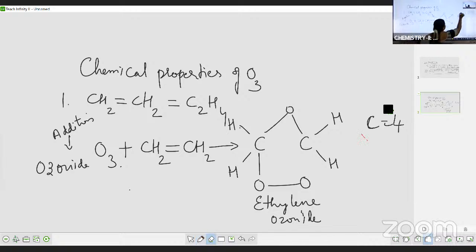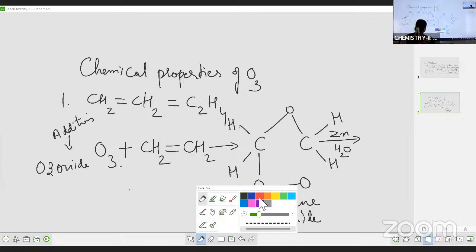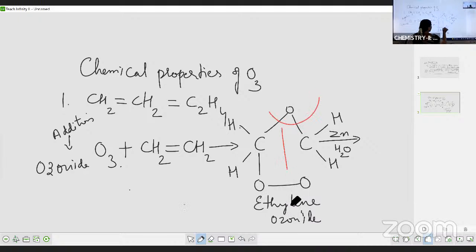The next, here this ethylene ozonide undergoes further reaction in the presence of metal zinc. It undergoes hydrolysis. Okay, in the presence of metal zinc, it undergoes hydrolysis. Now, hydrolysis में क्या हो रहा है? So here, like this, you can see the cleavage. Since there is no bond between 2 carbon atoms, so आप ये bond ऐसा break कर सकते हो.